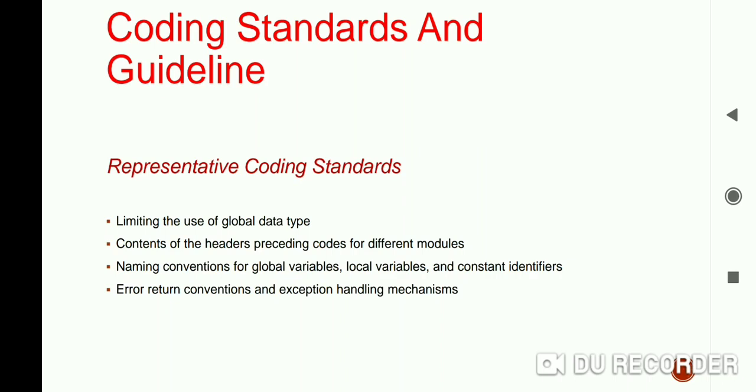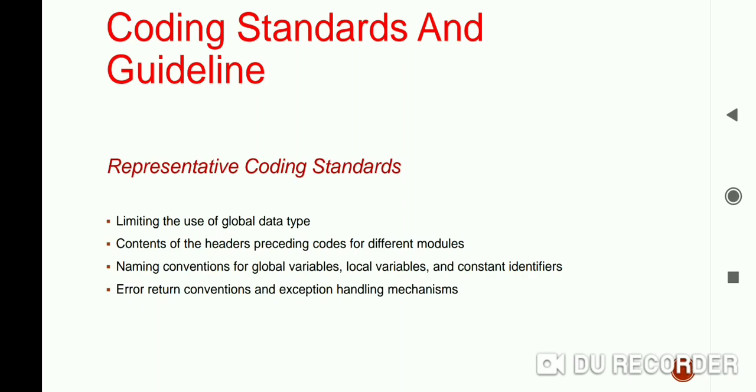The third representative is the naming conventions. The naming conventions must include few things: the naming conventions for the global variables, the naming conventions for the local variables, and constant identifiers. We should follow some rules while giving the name to the global variables or local variables or constants.